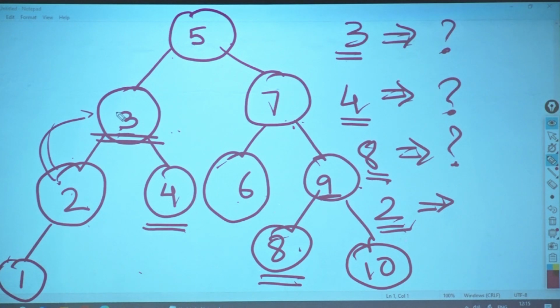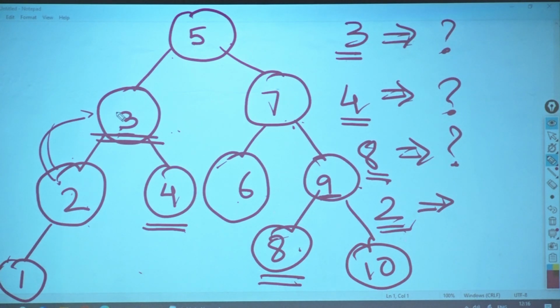If your target node is a node which does not have a right subtree. Are you understanding what I'm saying? Target node is a node which does not have a right subtree. Who is the successor for that? Have you written this thing down? So if your node has a right subtree, who is the in-order successor? Lowest in that tree. If it does not have a right subtree, then who is my parent? Sorry, who is my successor? My parent.